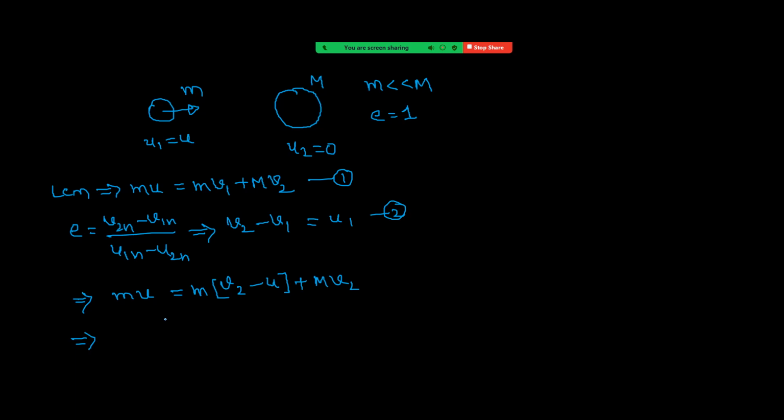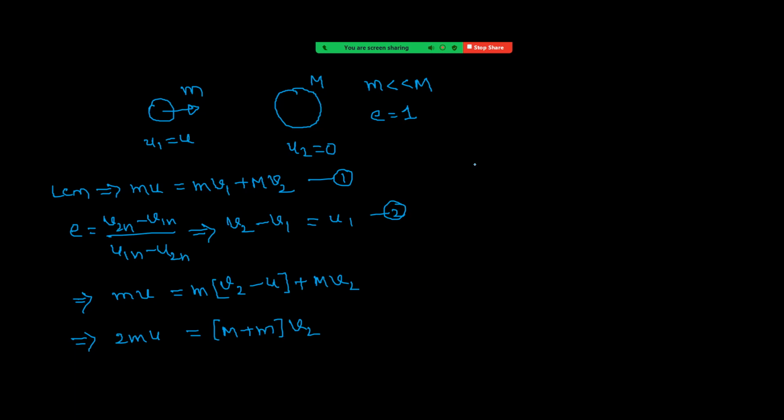The remaining part is just calculation. mu, 2mu, that is equal to m plus M into v2.